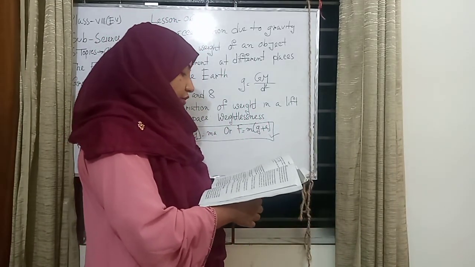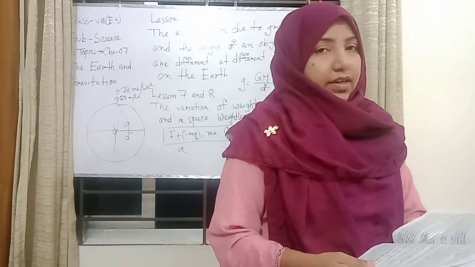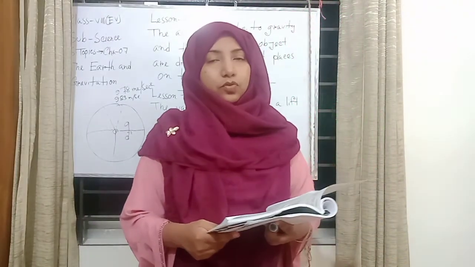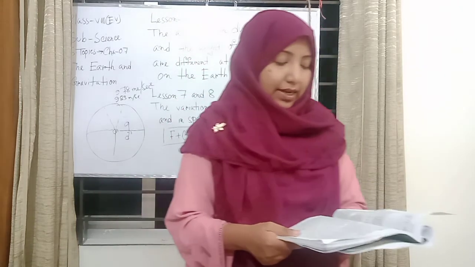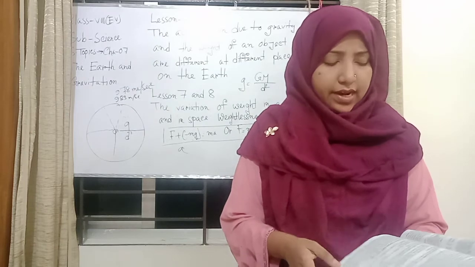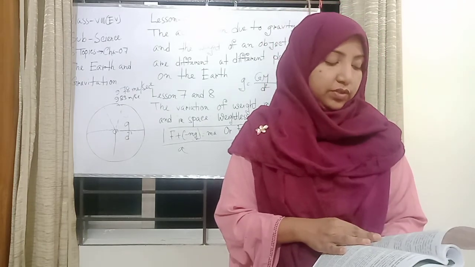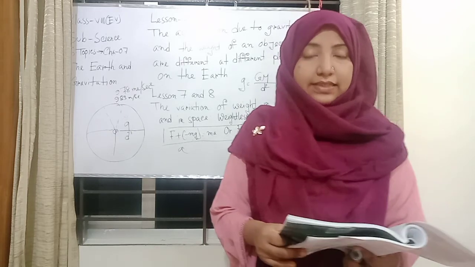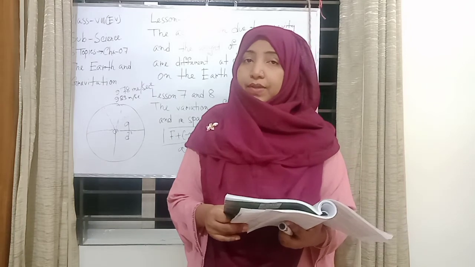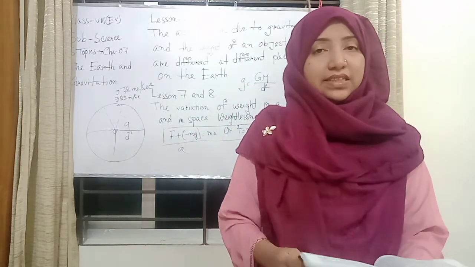Again, we also know the variation of the acceleration due to gravity. Here is lesson 4, mass and weight. We also know clearly the meaning of the mass, the meaning of the weight, and the relation between the mass and the weight. Again, today I have also selected that the acceleration due to gravity and the weight of an object are different at different places on the earth.